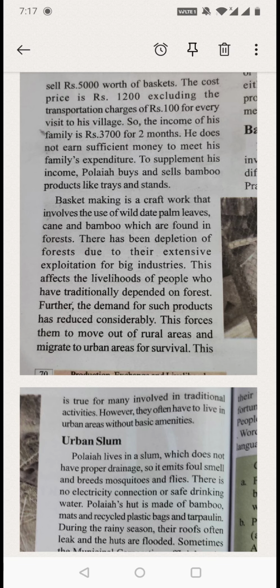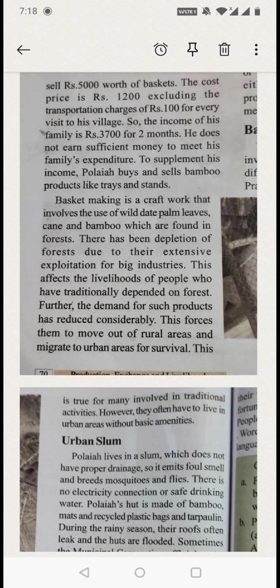They'll be having 1200 rupees as expenses to buy raw material, transportation and all. Means from these 5000 they'll be removing 1200 as transportation cost and raw material cost. So the income of his family is rupees 3700 for 2 months.